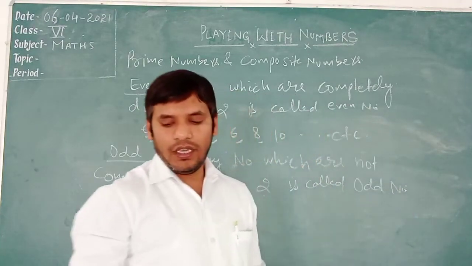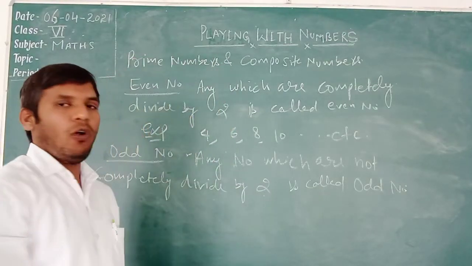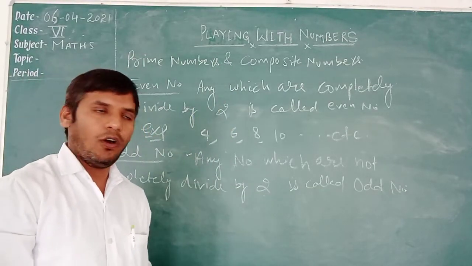Is it clear? If any number is divided by 2, it is known as the even number, but if any number is not completely divided by 2, it is known as the odd number.